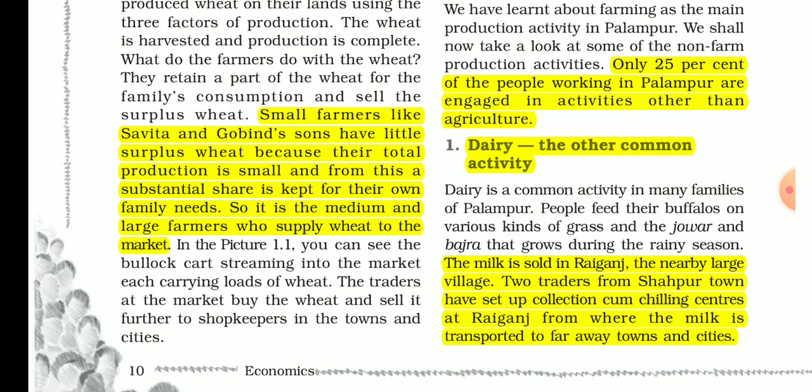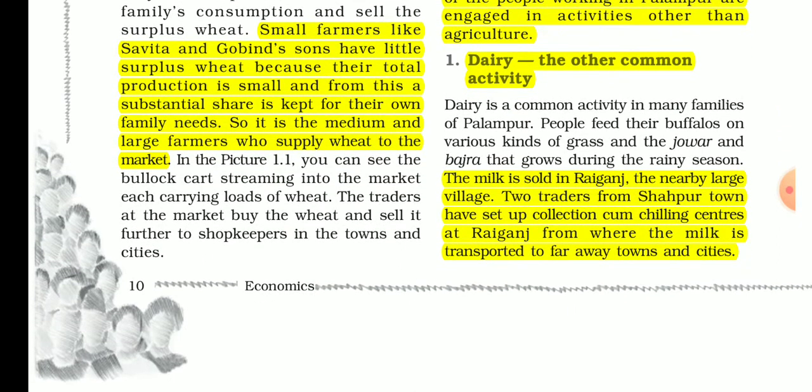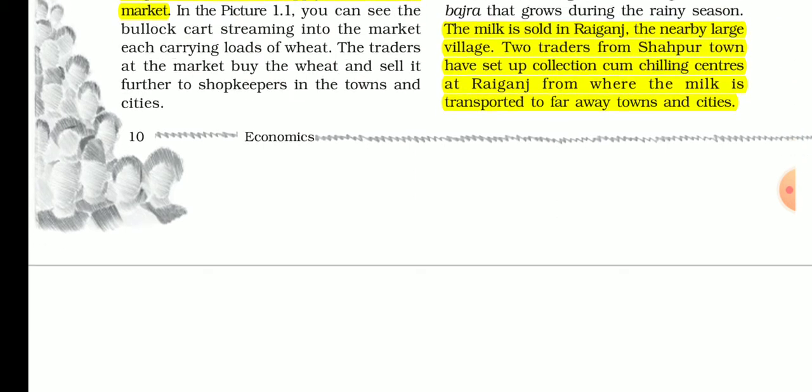The milk they get from their cow and buffalo, they will sell in Raiganj. So they will get money from this milk. Okay, so dairy is one activity.